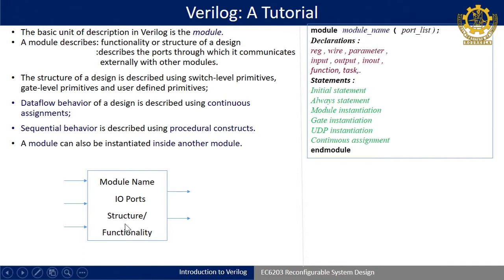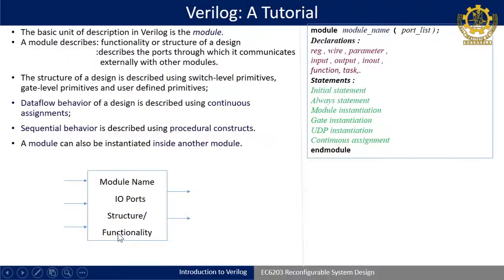Okay. So, the module name and IO ports are actually required for proper communication with the external world or other blocks in the system, and the module name is required only for identifying the module, because there will be a number of modules in a design, you have to identify through its name. Okay. But structure and functionality will form the actual executional statements that will decide what your design is doing, right.